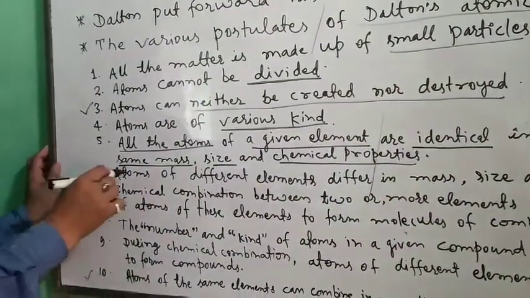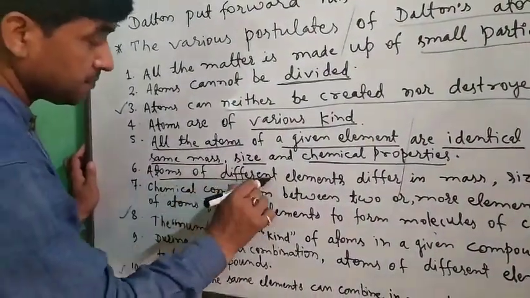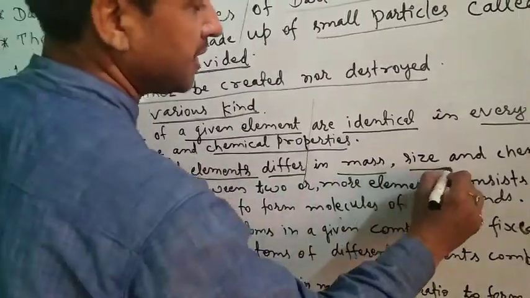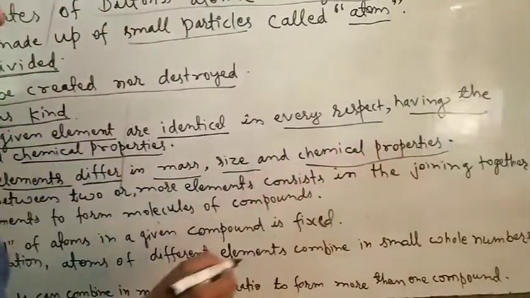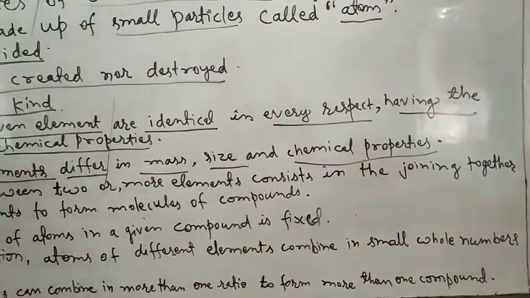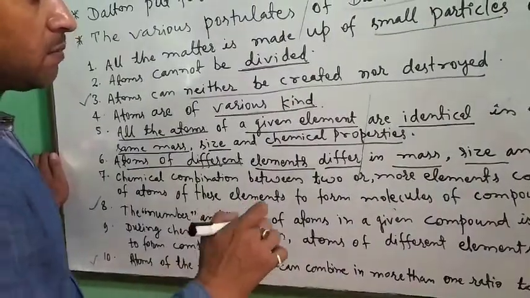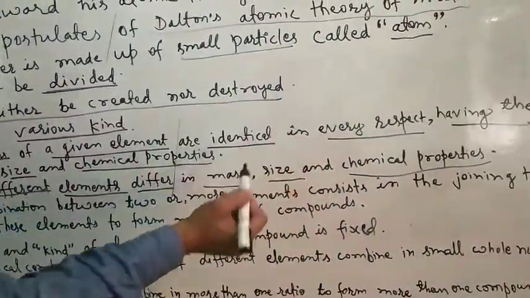Sixth postulate, atoms of different elements differ in mass, size and chemical properties. That means all elements have their own mass, size and special chemical properties.